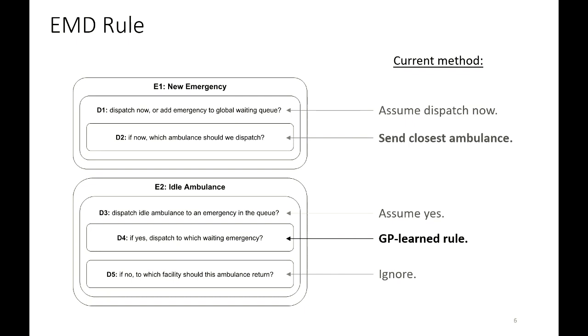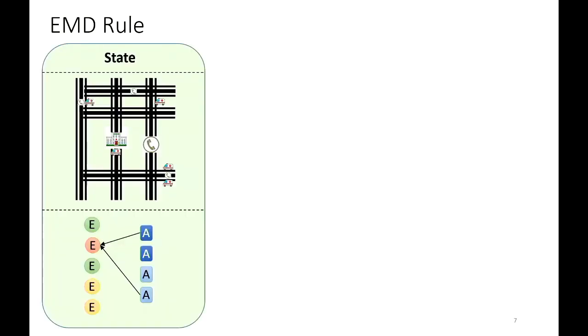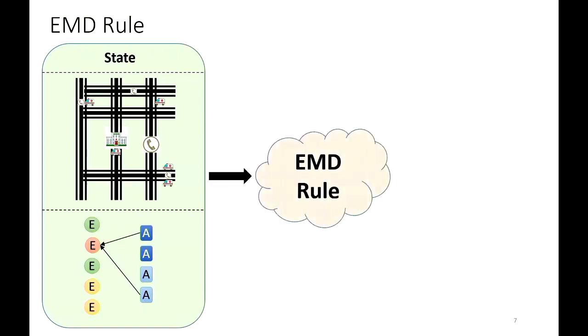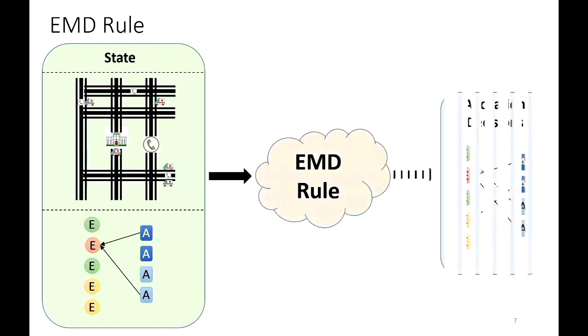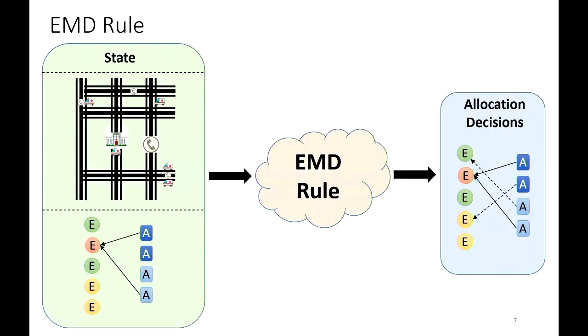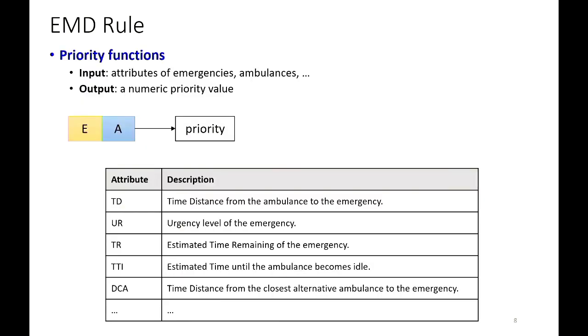We use machine learning, or more specifically genetic programming that Chi just mentioned, to learn the rules. For the EMD rule, given a state, we want to apply this rule to come up with the decision, which is to dispatch the ambulance to the emergency. How can we represent it?